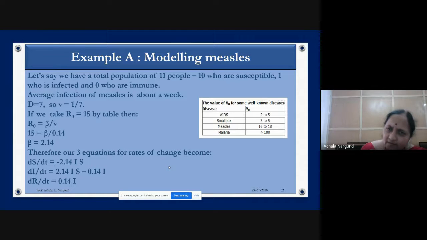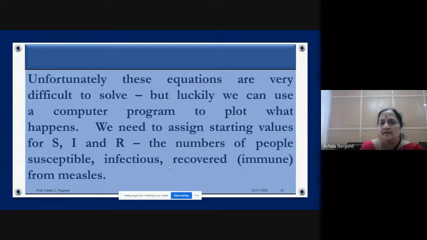Simple SIR model also will give you the information. So now you have dS by dt equals some constant into S I, dI by dt is some constant into S I minus 0.14 into I, dR by dt is 0.14 into I. So these are all 3 coupled equations. To solve this, there are many methods. Because they are complicated nonlinear differential equations, you can use the computer, because nowadays we have computers in our hand. Why crack our head? Give it to the computer. It will give you the whole information, the whole graph. Graphical information is far better than any other.